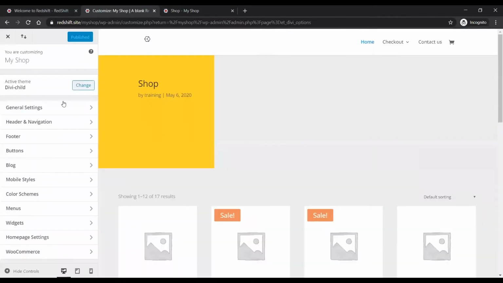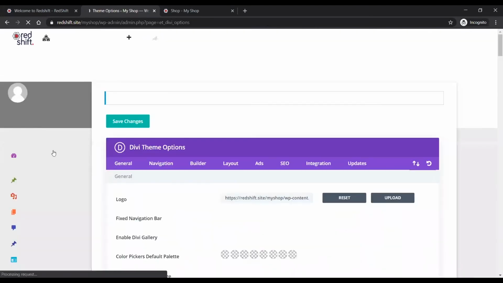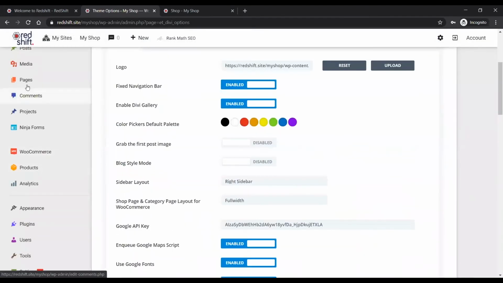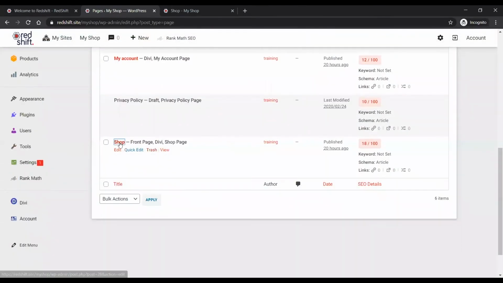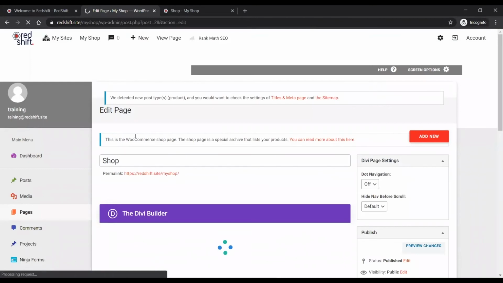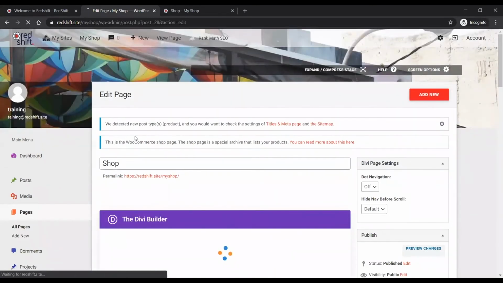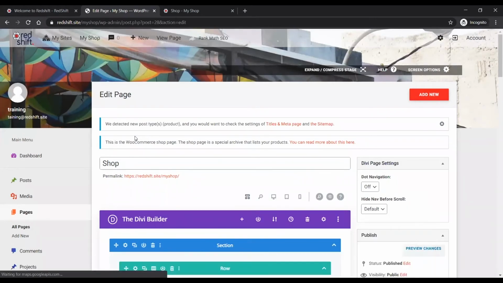And what I would like to do is to just show you this, John. Pages. So remember what I was saying about just using a blank page, right? So I'm going to do that. I'm going to show you what a blank WooCommerce shop page looks like.